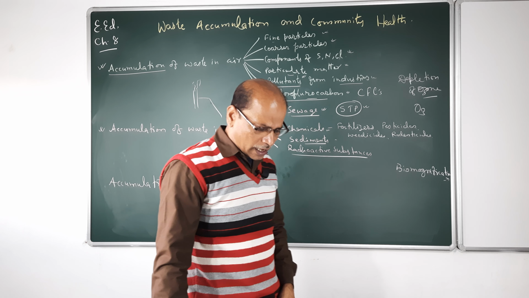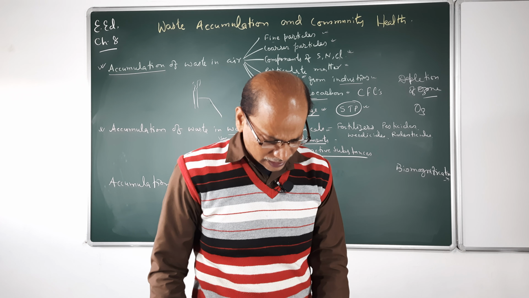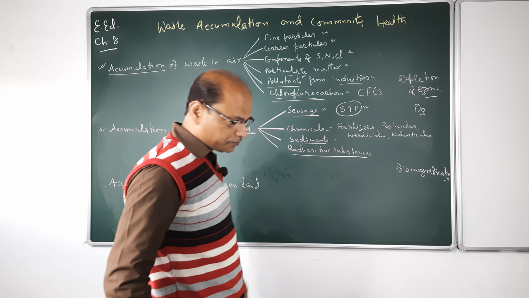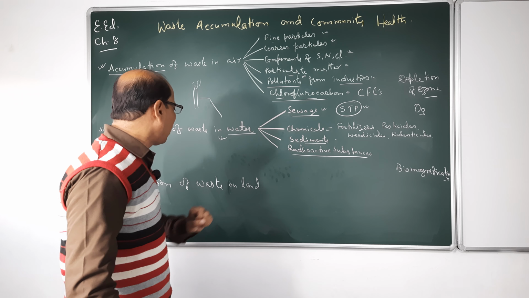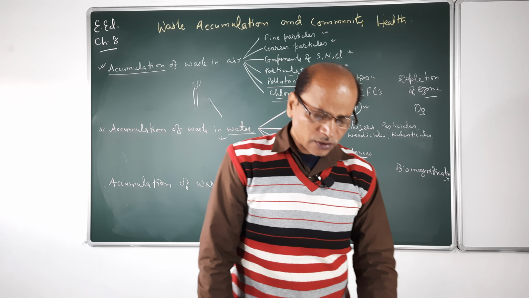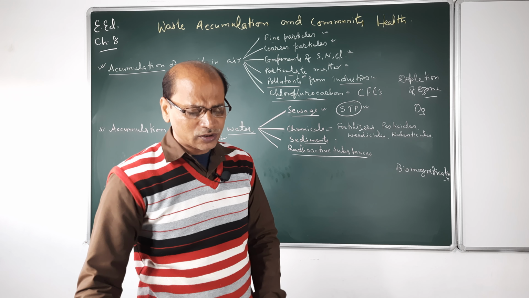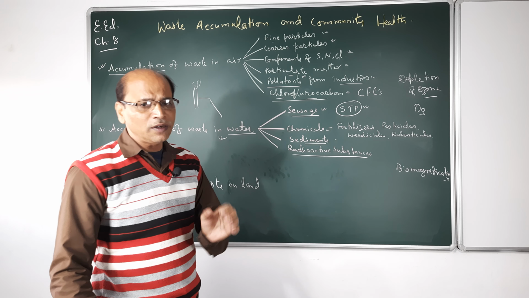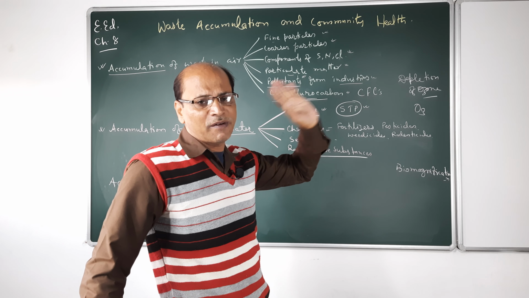Now we discuss the accumulation of waste in living substances. See, in land, accumulation of waste on land. How? See, all our activities are done on the land. So it is very easy to say that land is the main platform on which we do all the activities of our daily life.